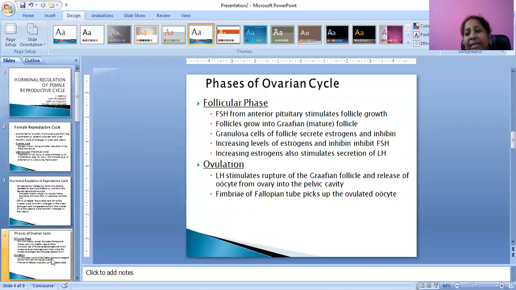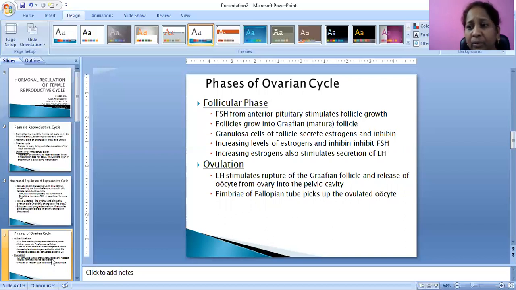One of the follicles will grow into a Graafian follicle, that is the mature follicle. Granulosa cells of the follicle secrete estrogen and inhibin. In the first slide itself, we have told the hormones which are responsible for the ovarian cycle.